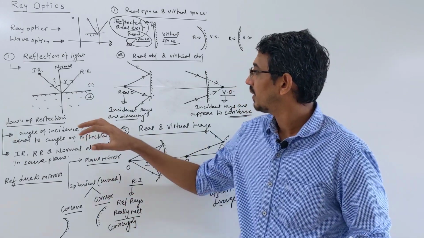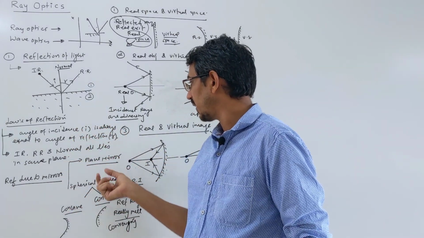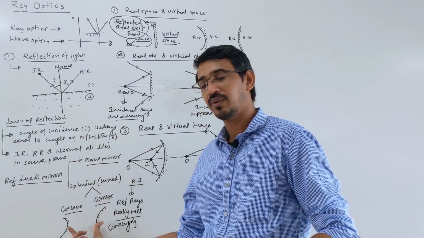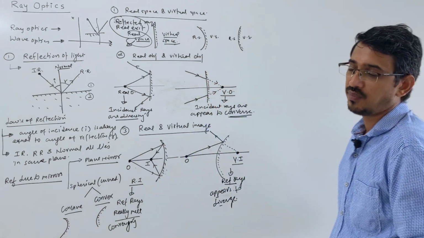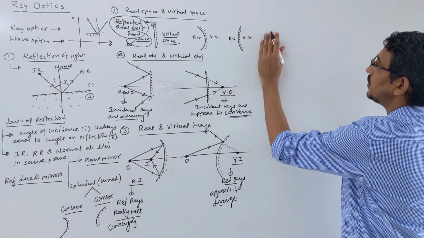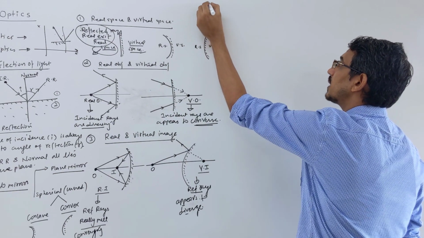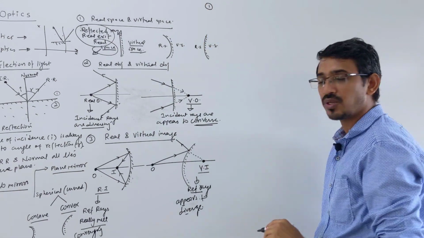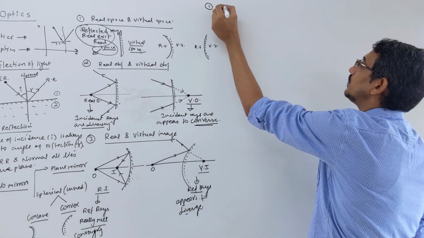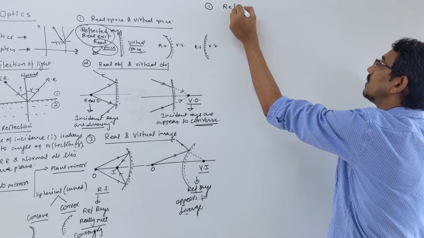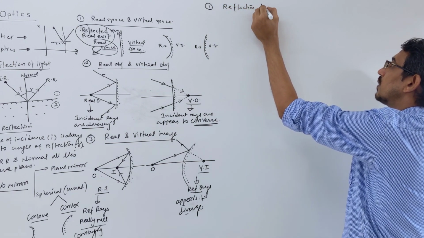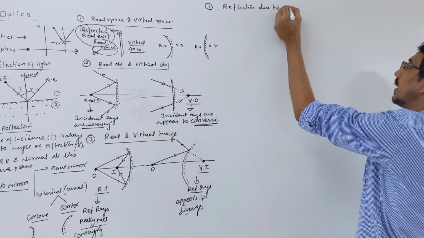Now one by one we learn these things. Generally we have three things to learn: reflection, plane mirror, and spherical mirrors, which again have two types. So let's learn one by one. First we learn reflection due to plane mirrors, and today's lecture will concentrate on this topic itself.